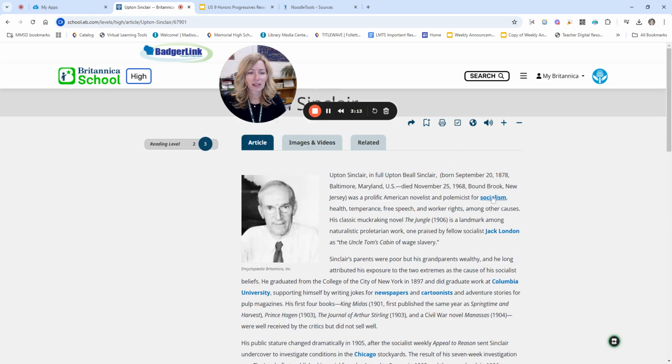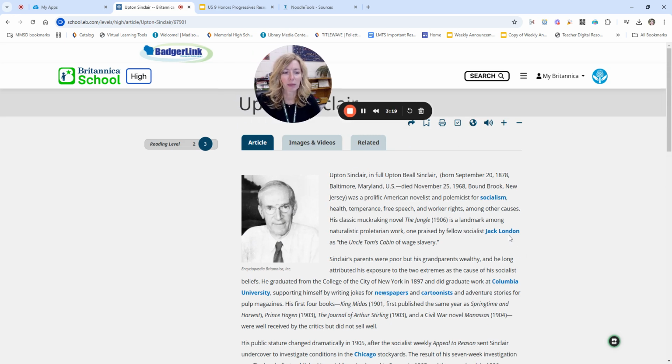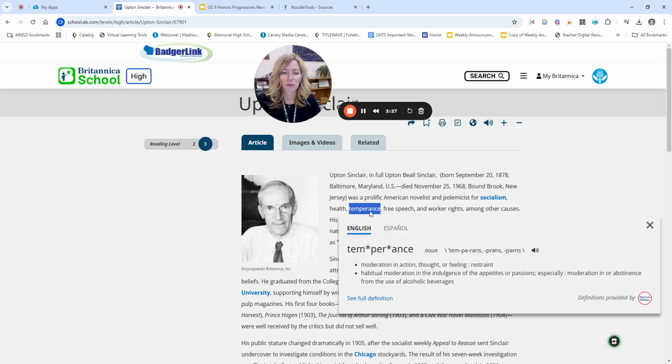Anything that is in blue in this database is a link to another article that can give you more information about that particular item. So newspapers, cartoonists, things like that. If you just need a definition of a word, you can double click on any word in this database and it will give you that definition. You can click on this for even more information and it will give you a translation.